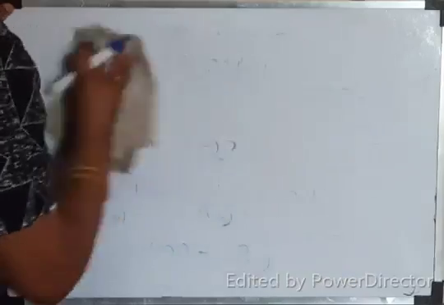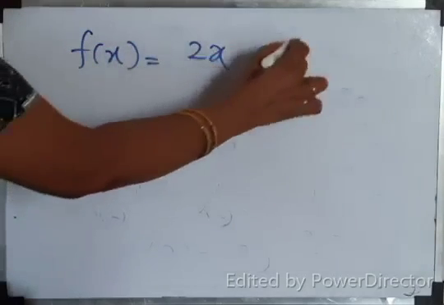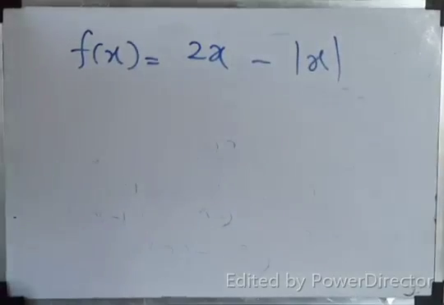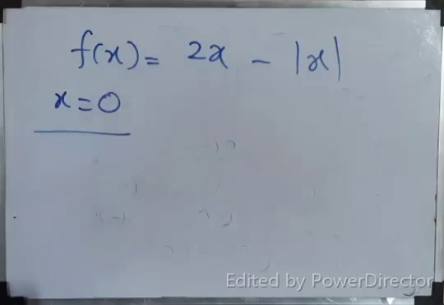Now we'll do one more. Same idea. I'll give 2 minutes time. Can you do this? Show that the function f of x equal to 2x minus mod x is continuous at x equal to 0.